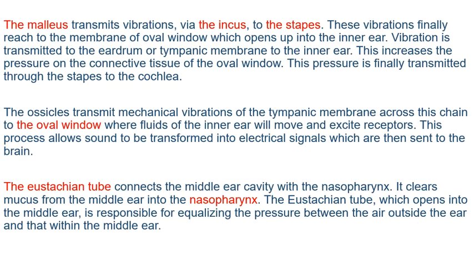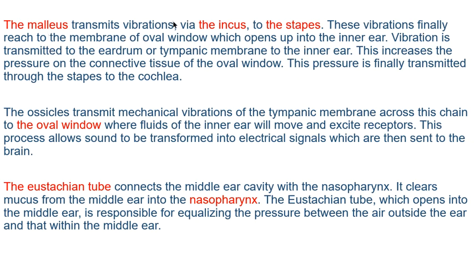Moving forward, the malleus or the hammer bone transmits vibrations via the incus to the stapes. You all know these vibrations finally reach the membrane of the oval window. Fine, you have seen that oval window in the diagram. So it starts the inner ear.